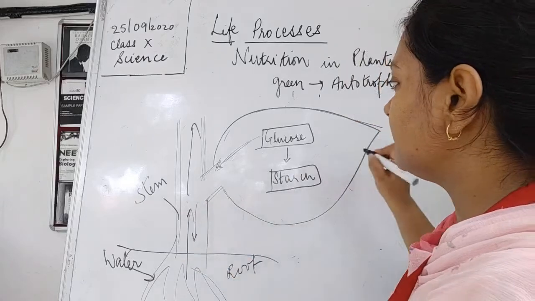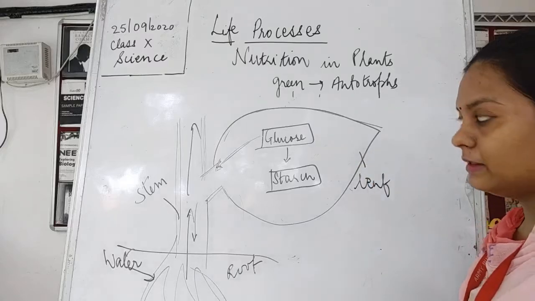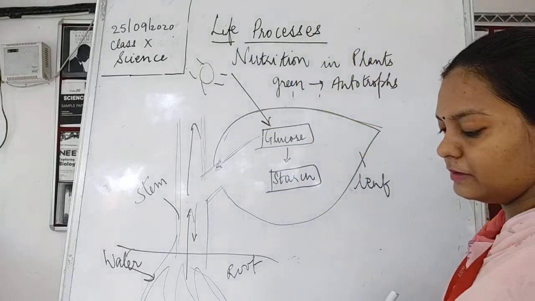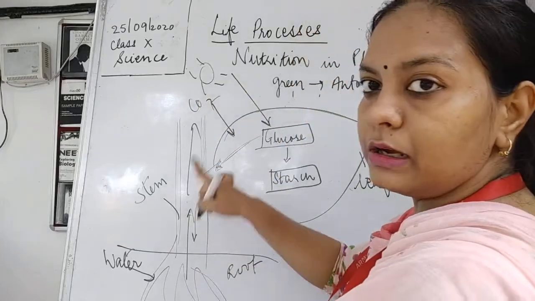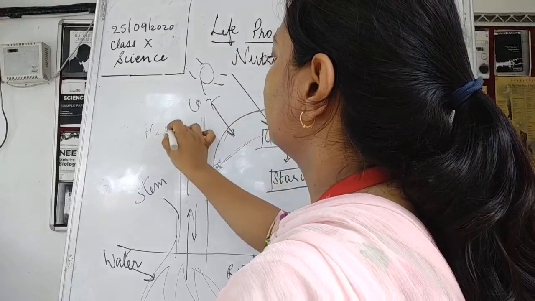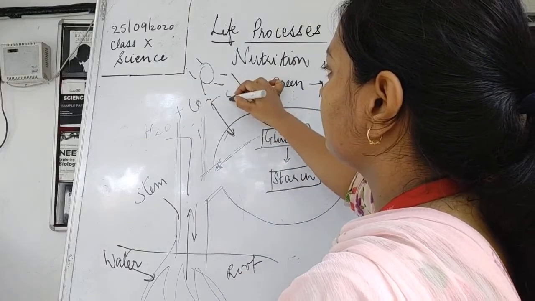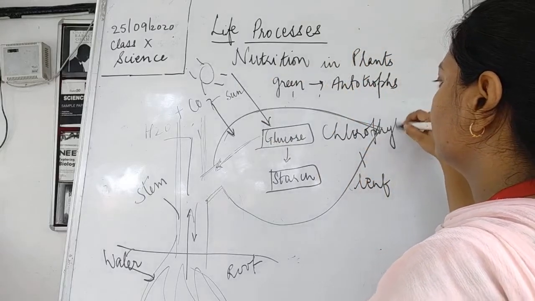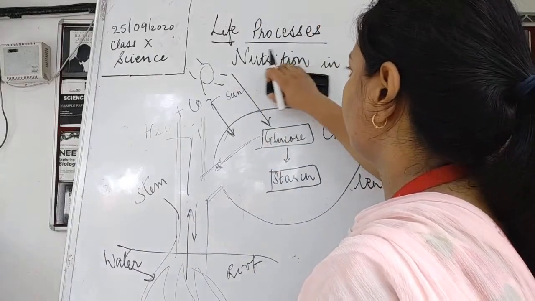So what is the main motto I just wanted to tell you with this diagram, that food which is being prepared in the leaf because of the sun's energy. So this is going to prepare the food. Carbon dioxide is from the atmosphere. Water is from the roots. So water which is coming up, this is the water. So food, carbon dioxide plus water plus sunlight plus chlorophyll is present here. All these are going to help in the making of the food in the plants.